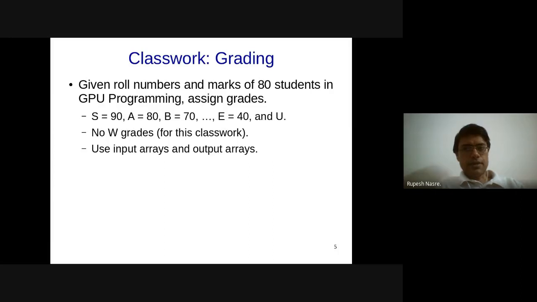I'll disable the chat for some time because I want everybody to try out individually.